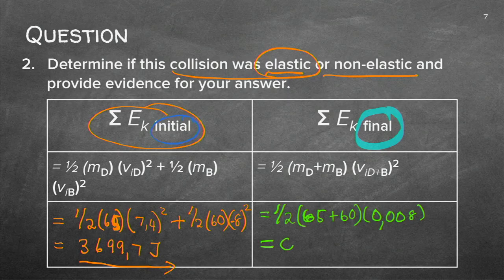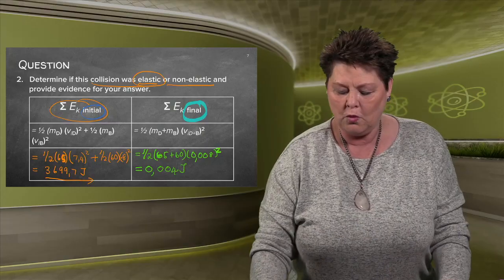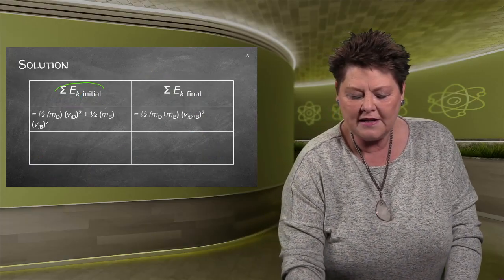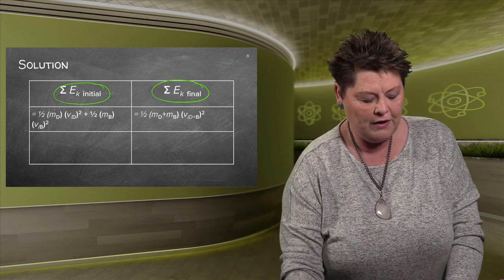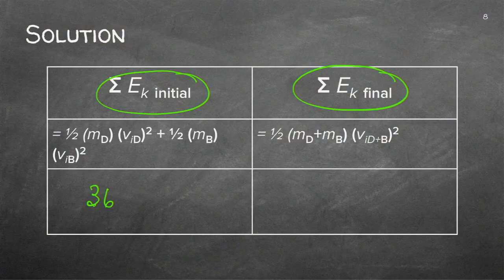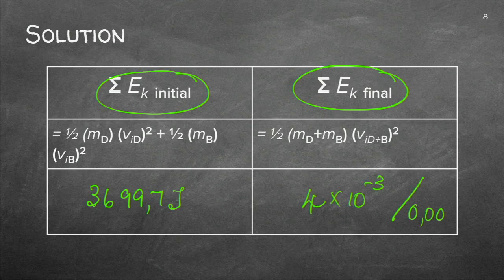And if you do the kinetic energy, remember the square there, guys. I almost forgot that. Please remember to put in the square. You'll get an answer of 0.004 joule. Did we answer the question? Well, the question was, is the kinetic energy in the beginning the same as the kinetic energy at the end? Well, we found this answer to be 3,699.7 joule. And this side we found it to be 4 times 10 to the minus 3, or as I wrote it, 0.004. Which of these are different?